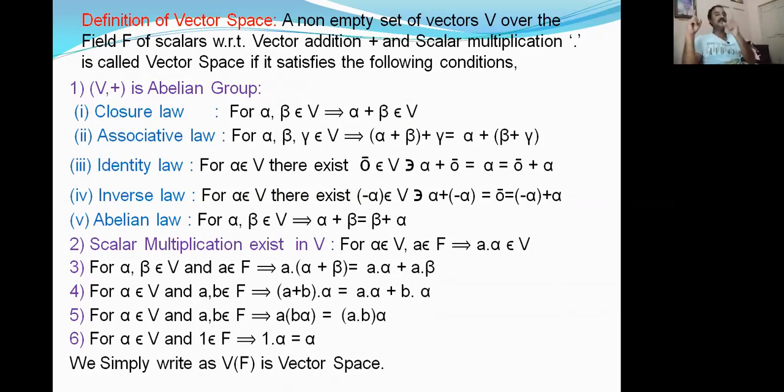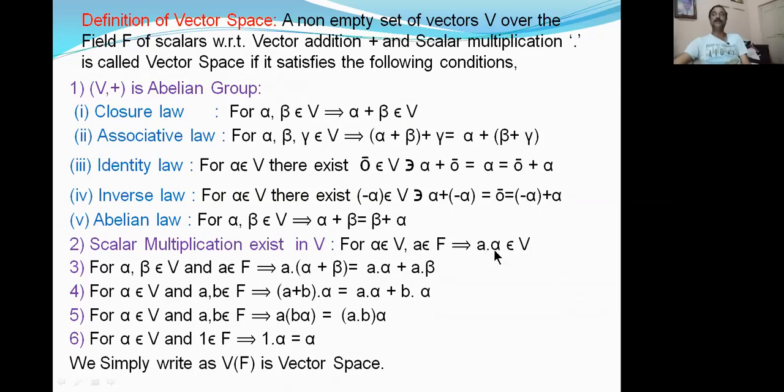We have to take one scalar and one vector for the existence of scalar multiplication. That is, I am taking one vector alpha belongs to V and one scalar A belongs to F. Scalars are in F, vectors are in V. Alpha is vector, A is scalar. Then that implies A into alpha, scalar into vector.